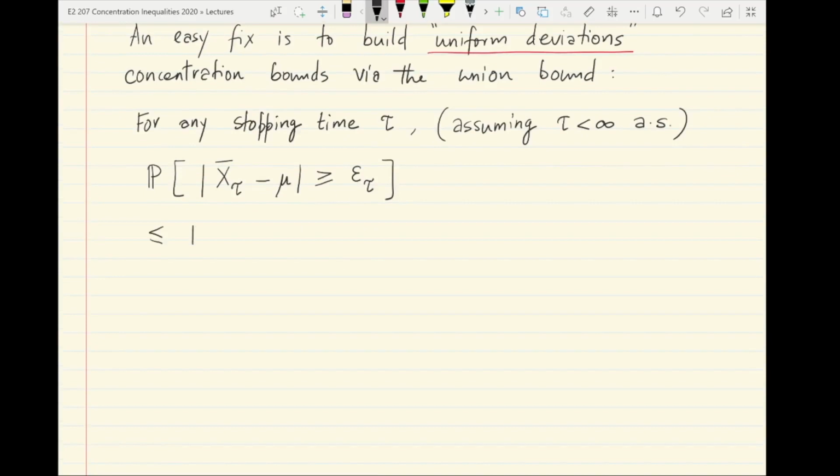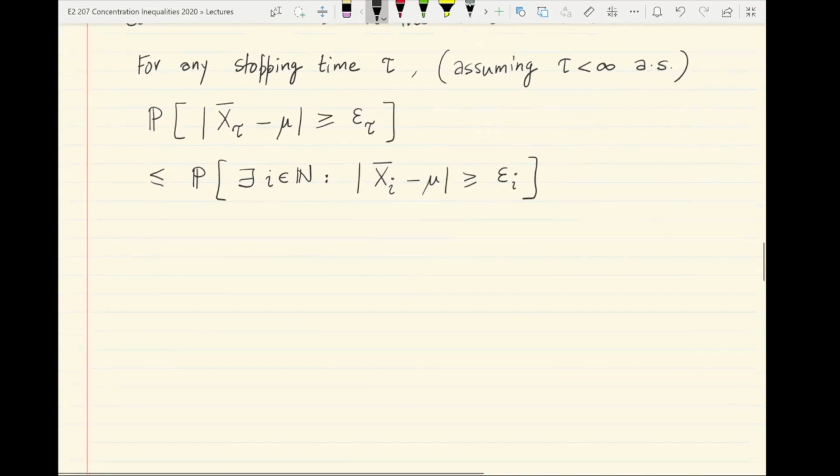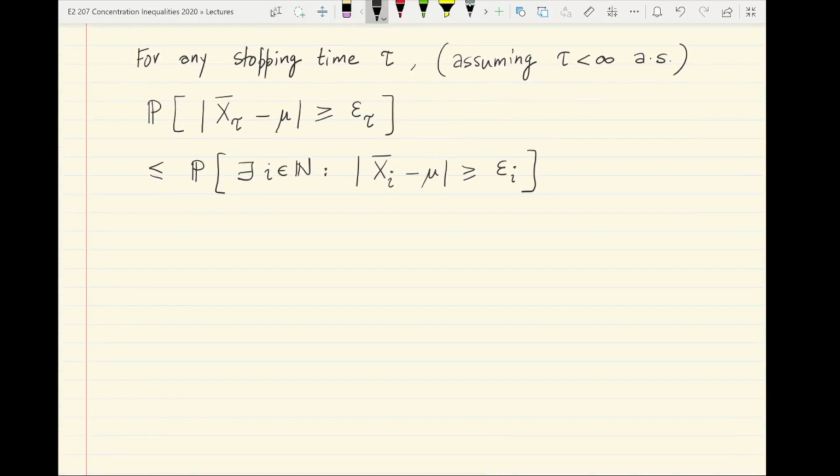So what this event implies is that there must exist a value of i, where i is some positive integer, such that the absolute value difference between x bar i, the first i samples average, minus mu, must have exceeded epsilon i. This is just by basic inclusion. There is no way that the first event would have happened if not for the second event.